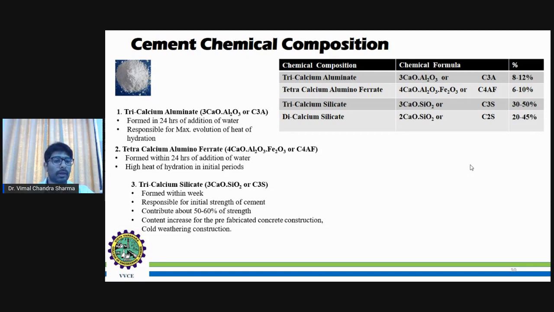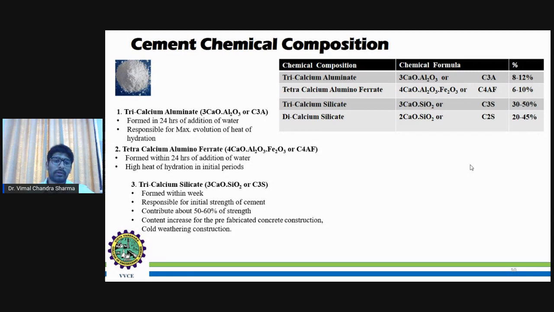The content increases for prefabricated concrete construction. This is most suitable for cold weather construction, where the cement or chemical composition is not easily liquefied, or when heat interaction is there, it will resist the heat.